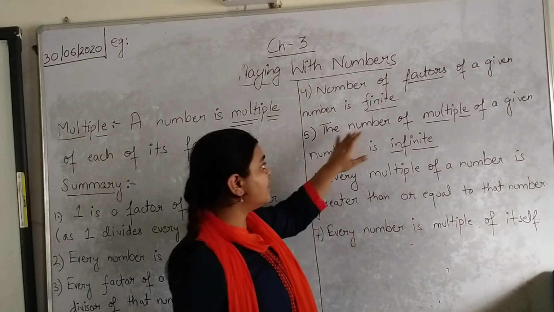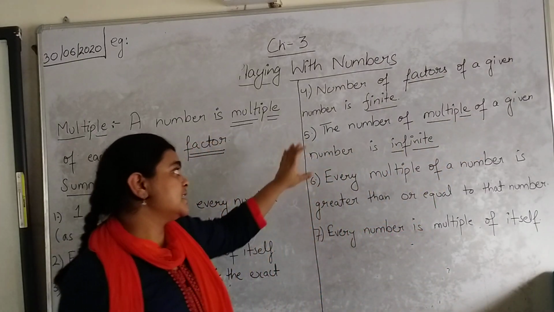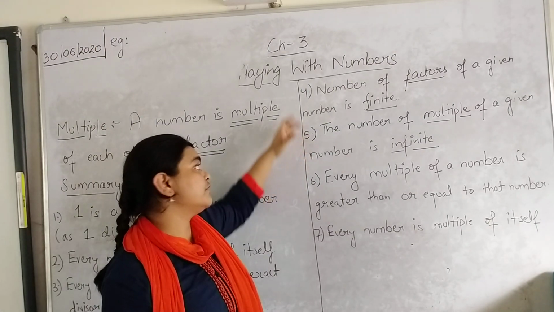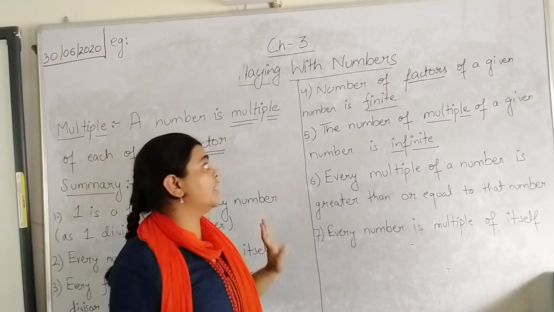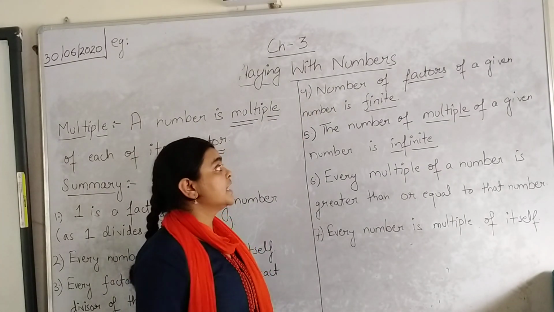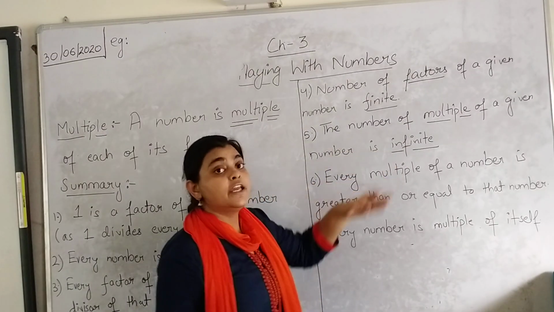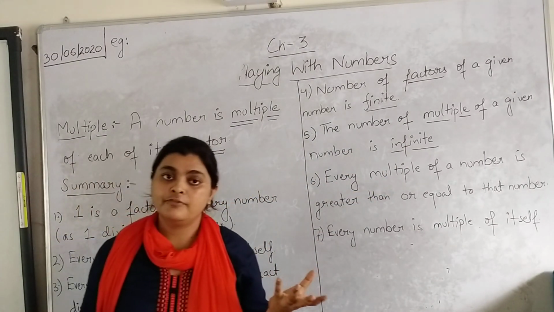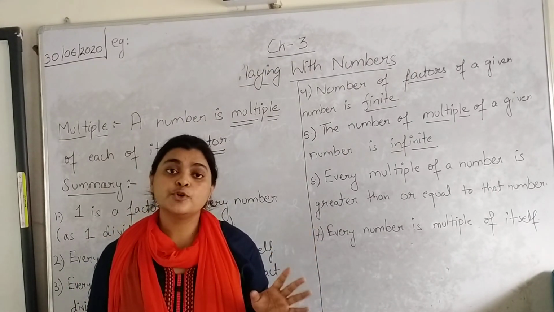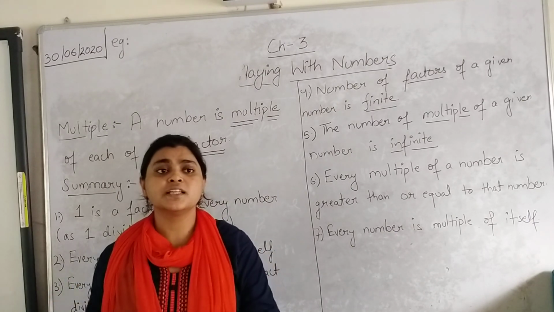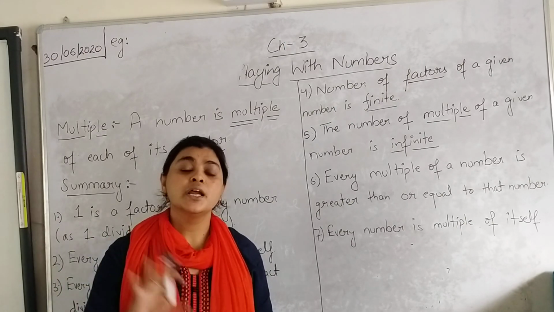The next point says the number of multiples of a given number is infinite. This is exactly the opposite of what we have learned in our previous point. In case of factors, the number of factors of any number is finite, but in case of multiples, the number of multiples of any number is infinite. You take one number, suppose 20, and you have to find the multiples of 20. What you have to do is just multiply the number 20 by any other number. The product you get will be a multiple of number 20.